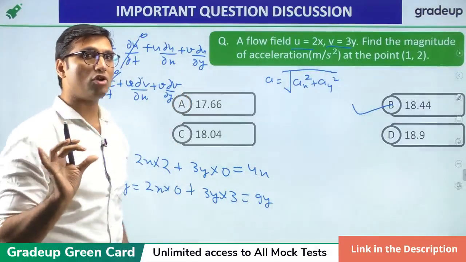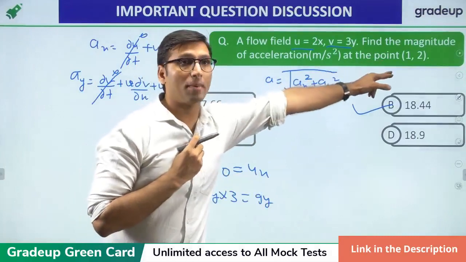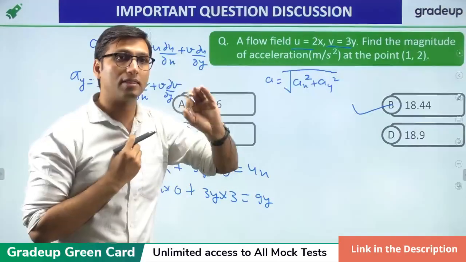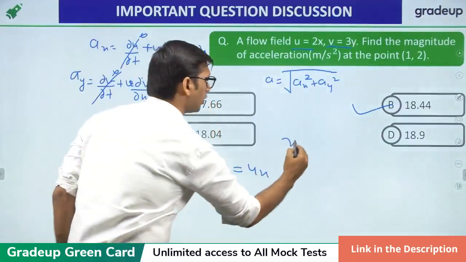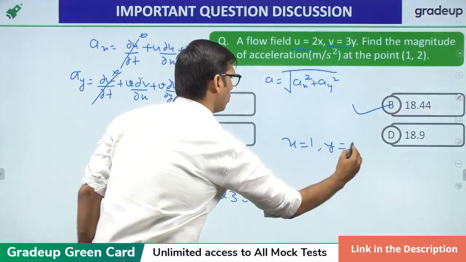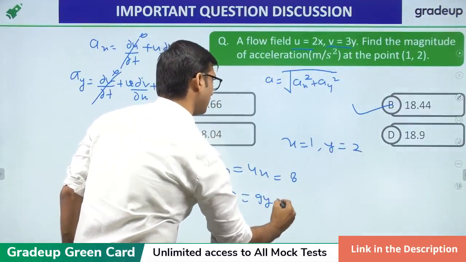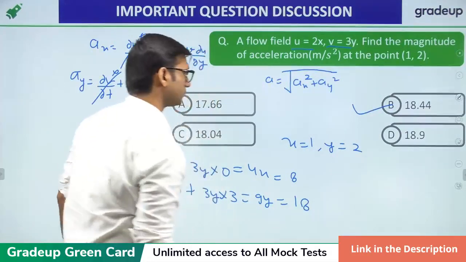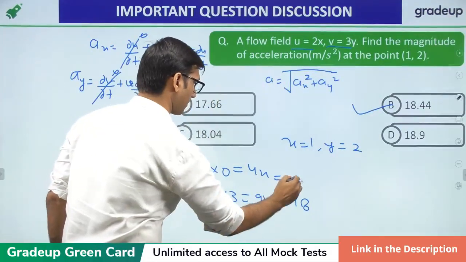Now you have to find the value of acceleration at the point (1, 2), when x is equal to 1 and y is equal to 2. So when x is equal to 1 and y is equal to 2, ax will be equal to 4 and ay will be equal to 18. Sorry, this will be equal to 4.